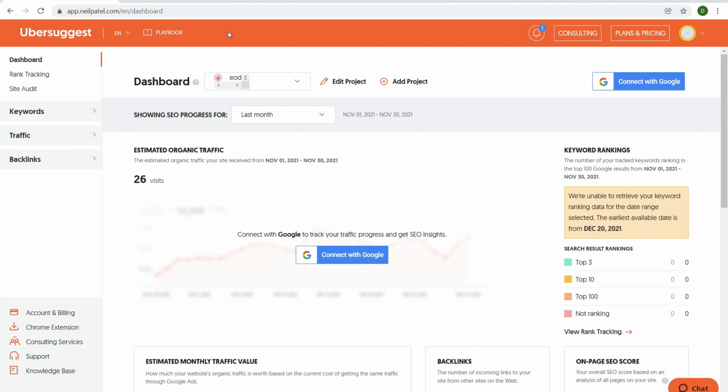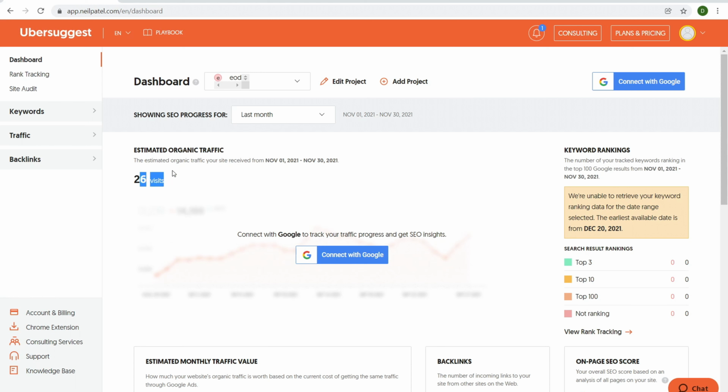Here's the dashboard, showing search engine progress for the last month. Now you can connect with Google. Again, you should be logged into your email. Then you can connect with Google to get actual traffic over here. Again, this is just an estimated organic traffic. Ubersuggest is just estimating your site. You should already have Google Analytics installed. This is your own website. You should know how much traffic you're getting.